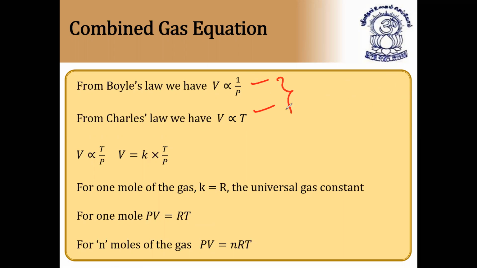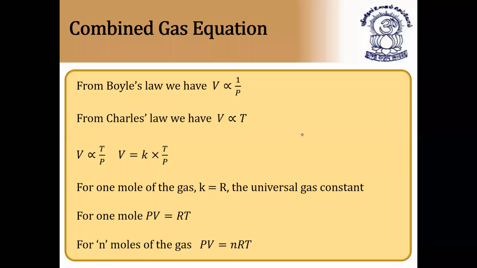This is Boyle's law as well as Charles' law. By combining these two, V is proportional to T by P, and for removing proportional, we have to use a constant. So V is equal to RT by P for 1 mole of a gas. By this we can say PV is equal to RT, or PV is equal to nRT. So I hope it is clear.